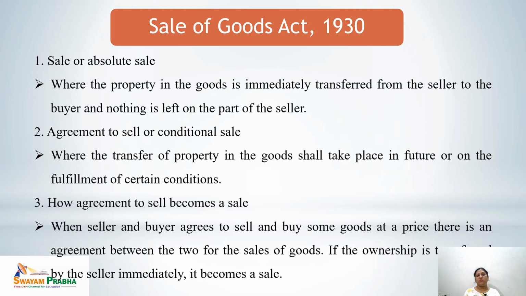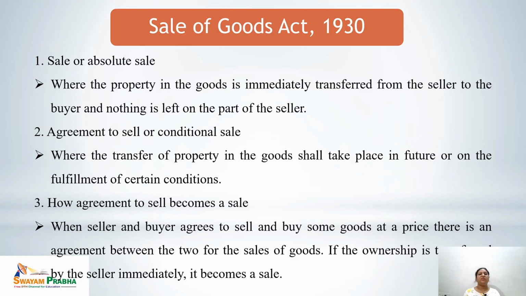Next is agreement to sell, also called the conditional sale, where the transfer of property would take place in future and this transfer would be dependent upon fulfillment of certain conditions. This would be called an agreement to sell, or it would be known as the conditional sale.